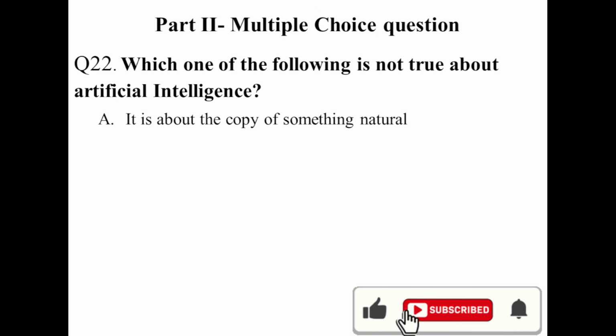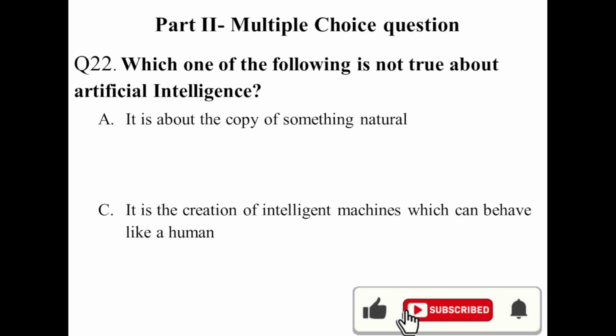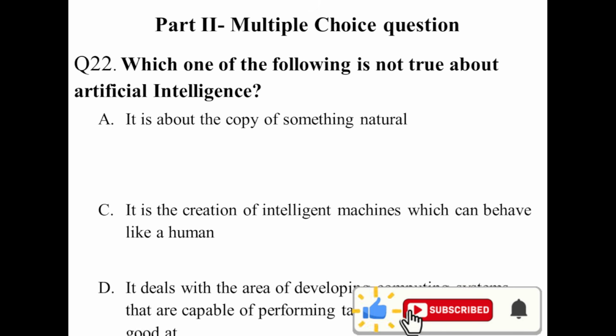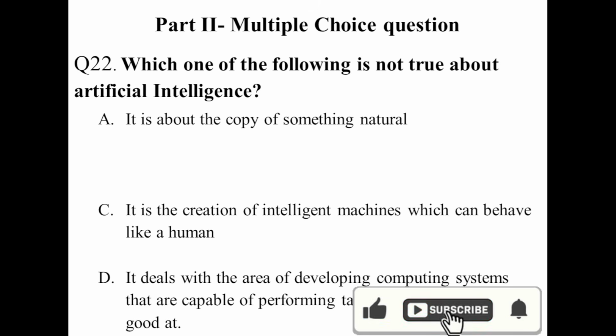It is about a copy of something natural. Okay, this answer: AI is a copy or mimic of human intelligence. It is the creation of intelligent machines which behave like human beings or mimic human beings. Yes, this is right. The other deals with the area of developing computing systems capable of performing tasks that humans are very good at. This is right.